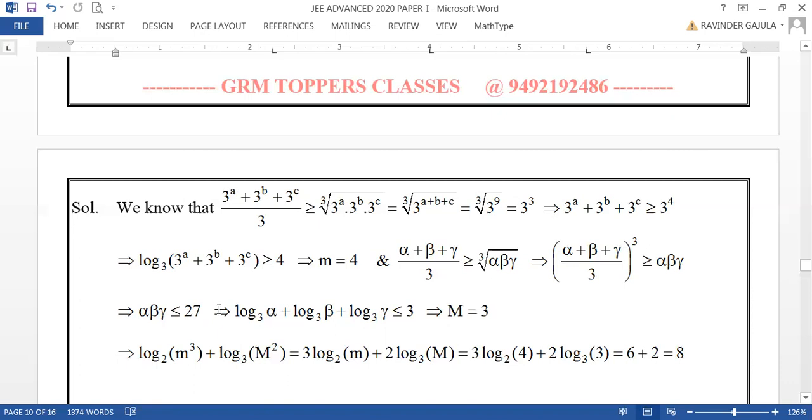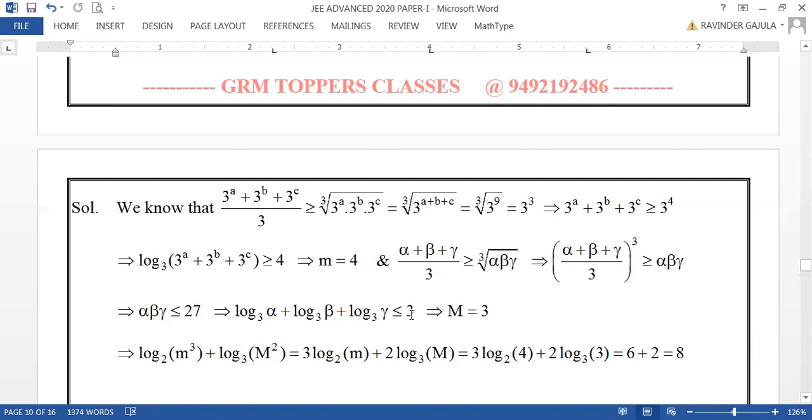Now you can take log on both sides to base 3. So that it is log alpha to base 3 plus log beta to base 3 plus log gamma to base 3, which is less than or equal to log of 27 to base 3, means 3 cube to base 3, is 3.